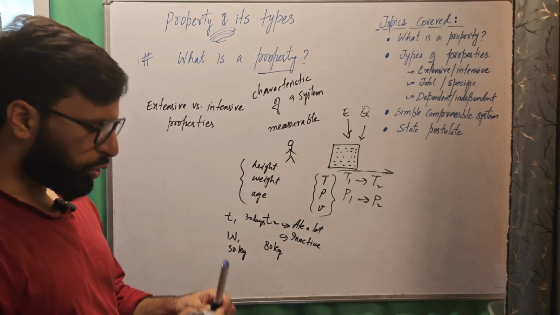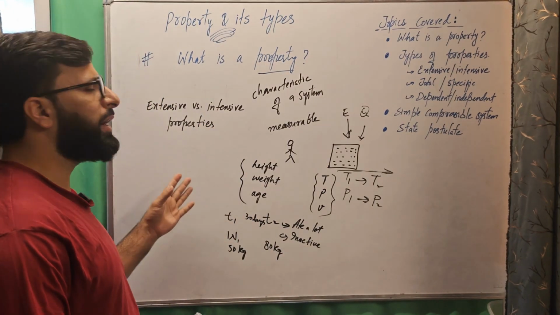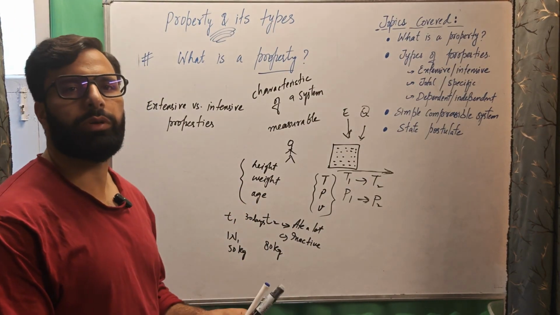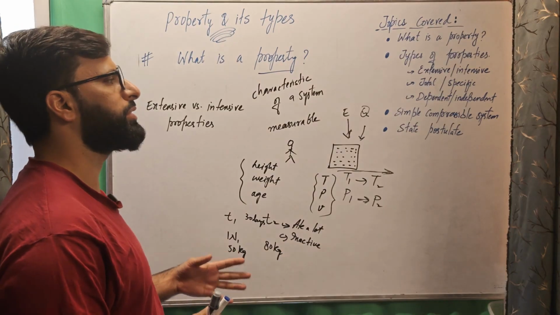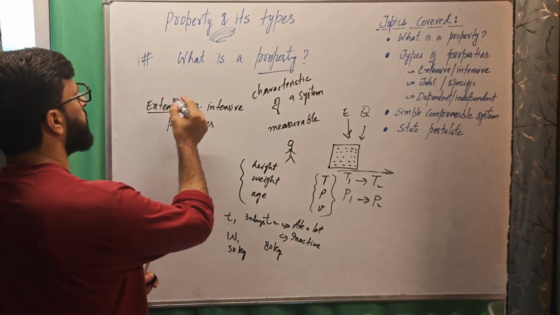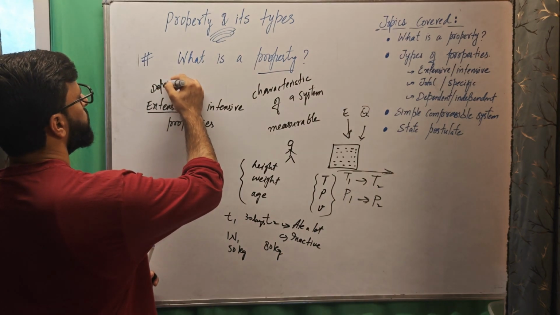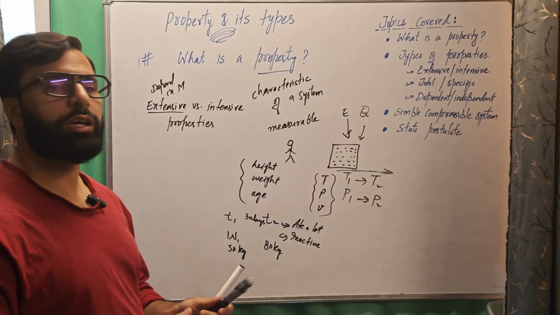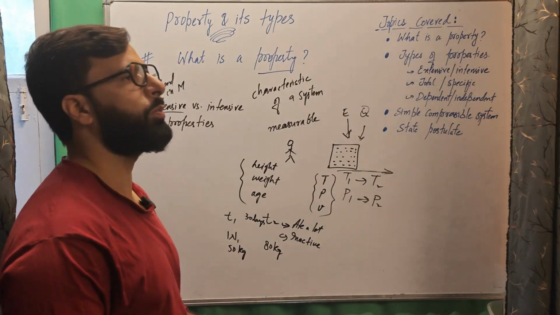Now, there are those properties which depend on the mass of the system, and there are some properties which do not depend on the mass of the system. Properties which depend on the mass of the system are called extensive properties, and the properties which do not depend on the mass of the system are called intensive properties.